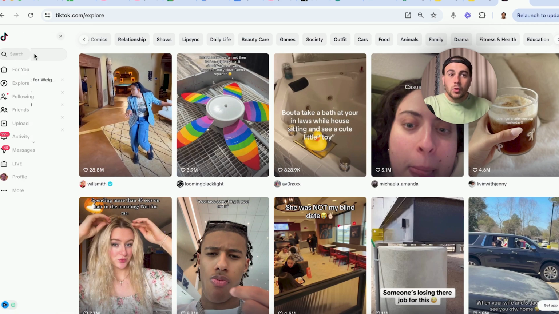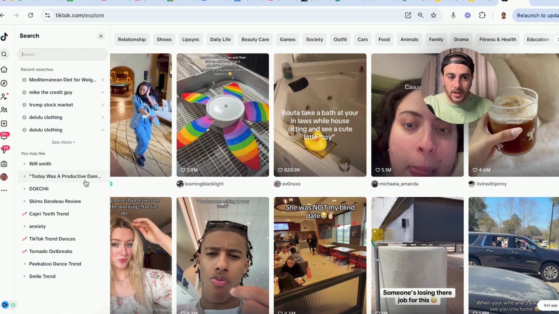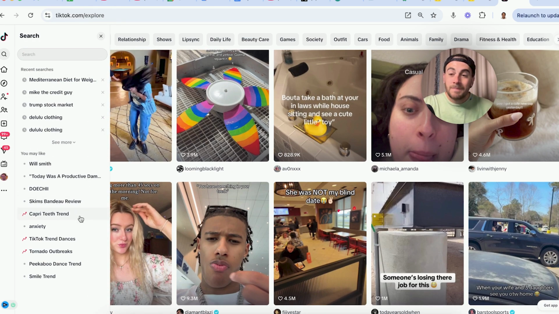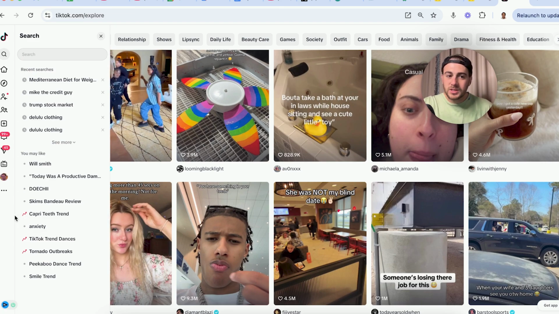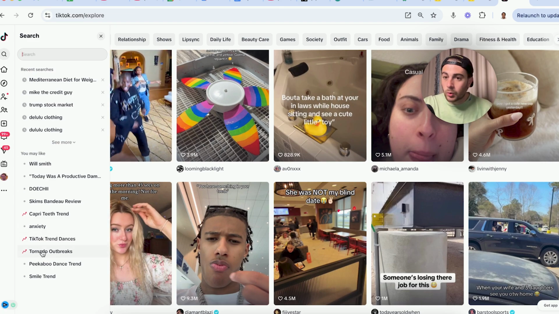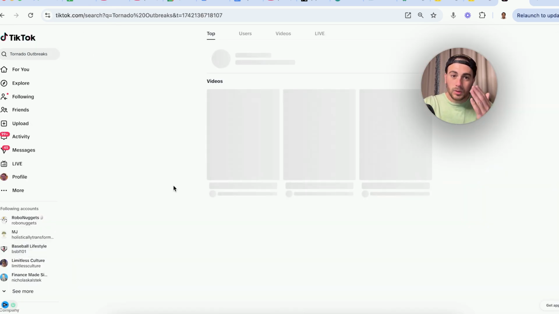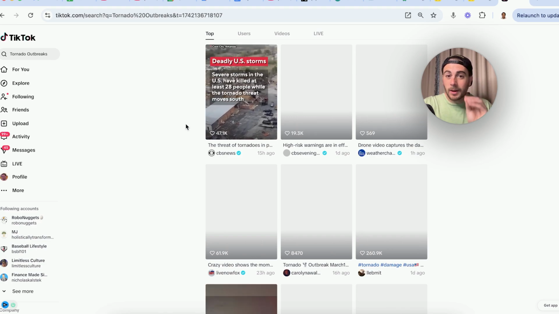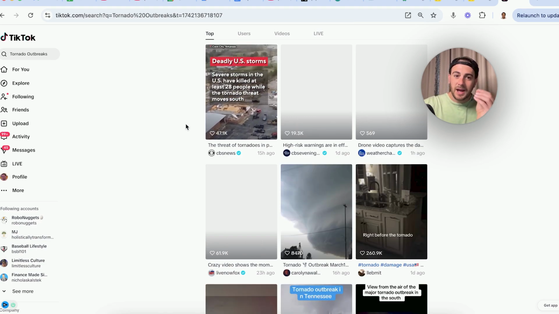In addition to that, if you go to do a search for something on TikTok right here, what this is going to reveal to you is other things that are trending. For example, Capri teeth trend, or TikTok trend dances, or tornado outbreaks. In fact, if we click on this, what this is going to reveal to us is a bunch of different trending videos. And if you aren't doing this every time you go to upload on TikTok, it's the reason you're not getting the reach that you want.